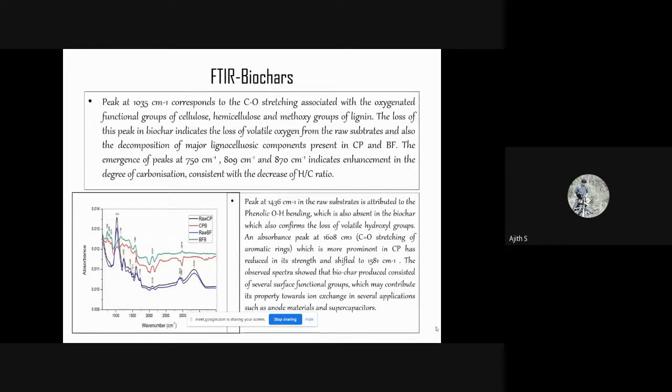For FTIR of biochars, the major peaks obtained were at 1035, 750, 1436 centimeter inverse, and 1608. The peak at 1035 indicates the C-O stretching of the oxygenated functional groups of lignin or methoxy groups of lignin, and it has been removed from the FTIR of biochar due to the degradation of cellulose and lignin compounds. Peaks at 750, 809 and 870 indicate the degree of carbonization, which has become strong, and the peak at 1436 is present in raw substrates and shows the phenolic OH bending.